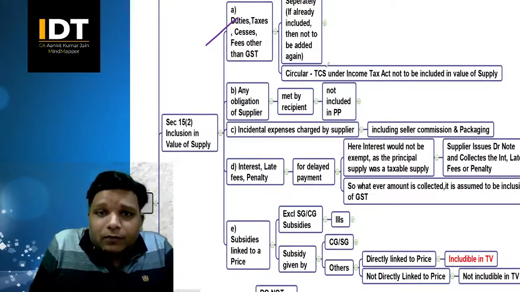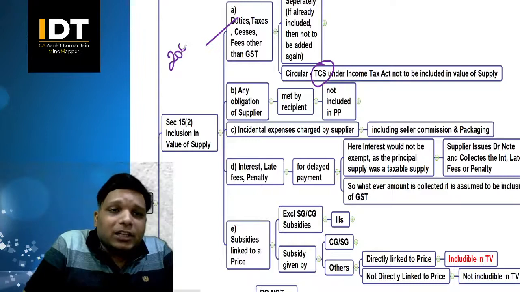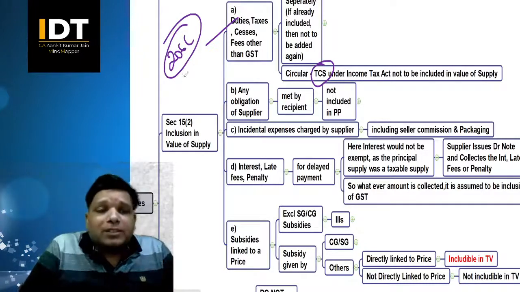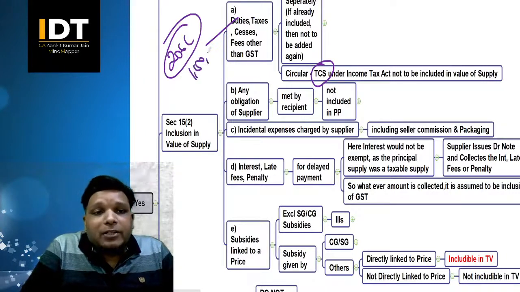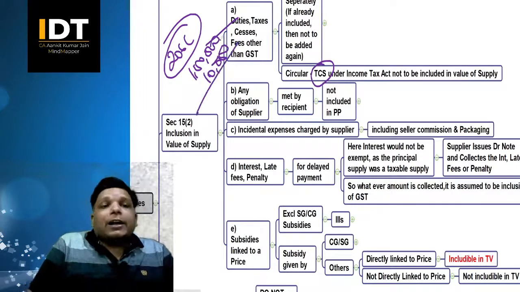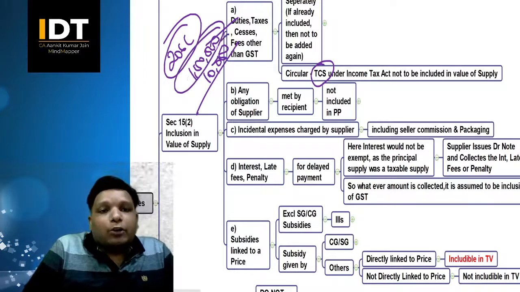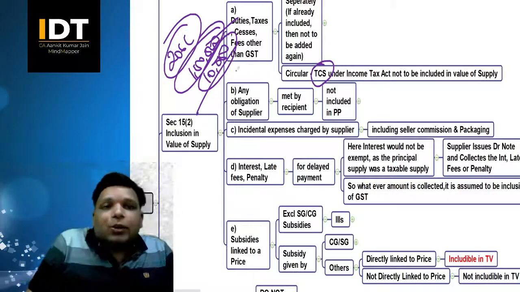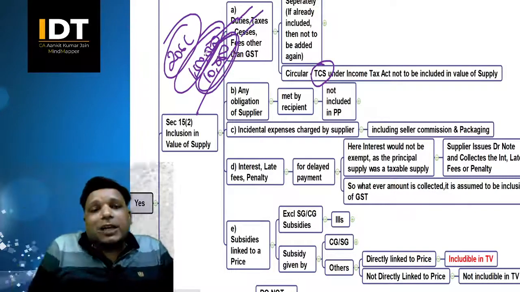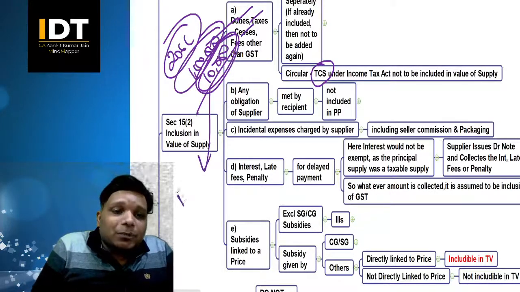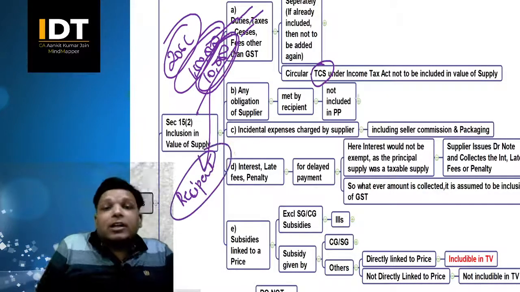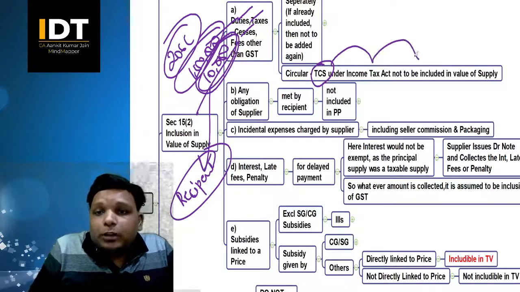Now suppose there is a provision under Income Tax 206C which says that TCS has to be charged, right? So when I am raising an invoice for 1 lakh rupees, I will also charge TCS of 10,000 rupees, correct? So GST would be applicable only on 1 lakh and not on this 10,000, because this 10,000 is not any kind of duties, taxes, cess. It is just a collection mechanism by the government which will be reflected in the recipient's 26AS, correct? So this is what is there as far as TCS is concerned: TCS under the Income Tax Act is not to be included in the value of supply.